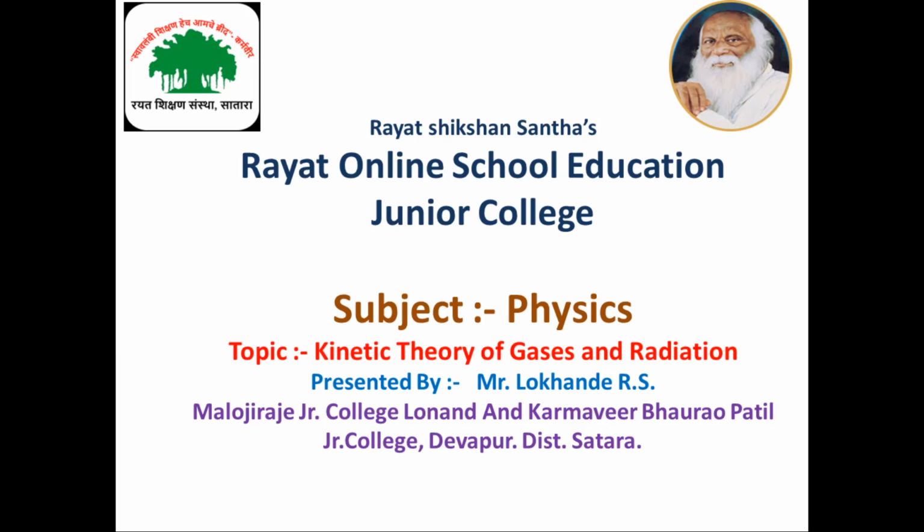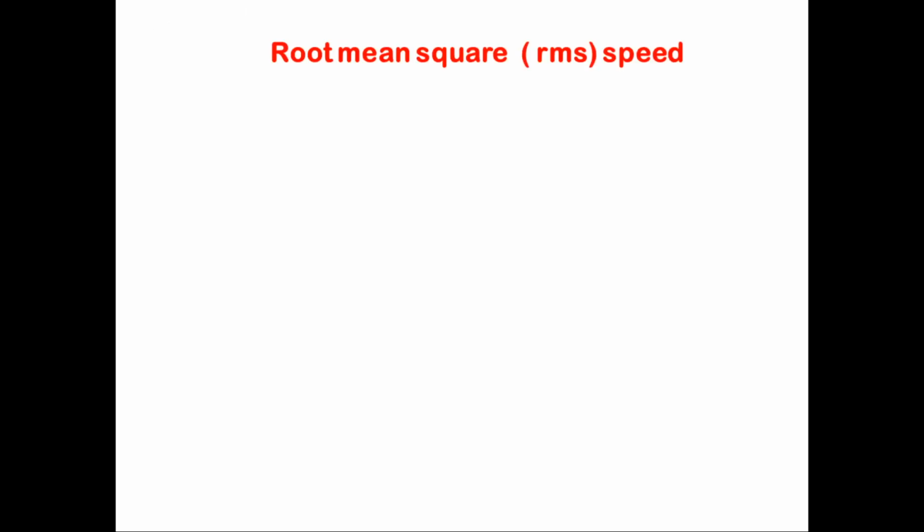So, friends, today we are discussing kinetic theory of gases and radiation. In some previous lectures, we already discussed some important terms and concepts about kinetic theory of gases and radiation. And today, we are discussing the next important concept, and this concept is root mean square speed. Root mean square speed means RMS speed.